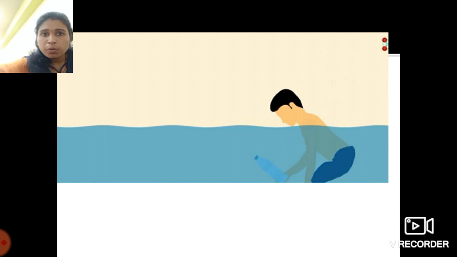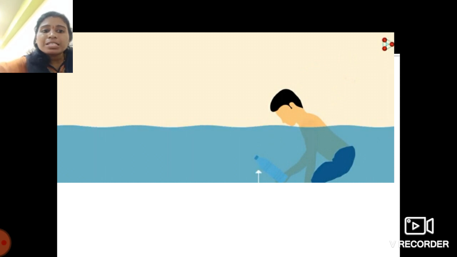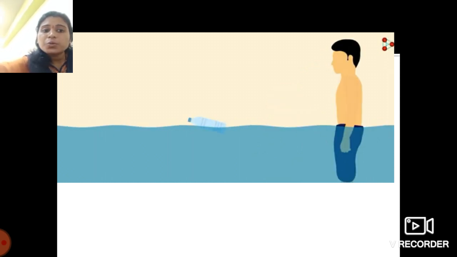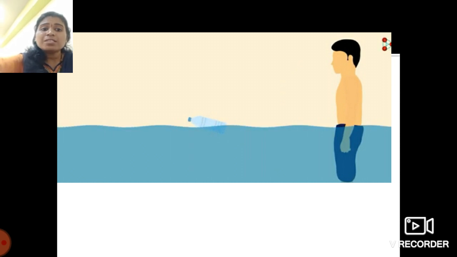Whenever you push this bottle to the bottommost layer of this container, you will feel more force against your hand, and when you release that bottle, it will rush back to the surface. So students, it will come faster.